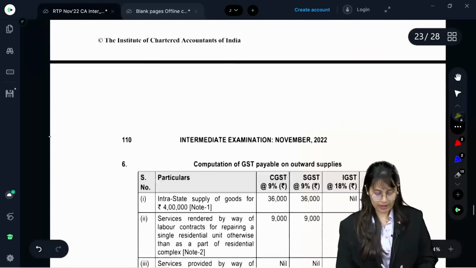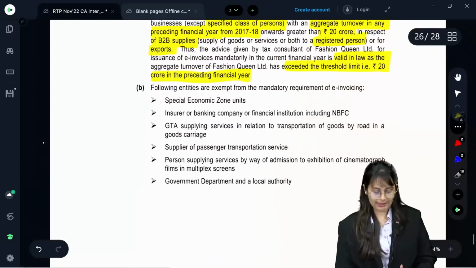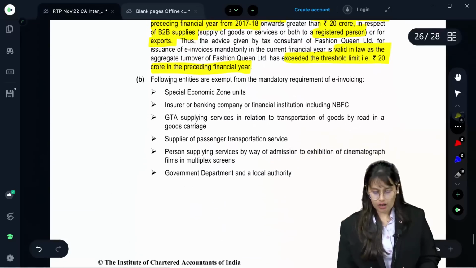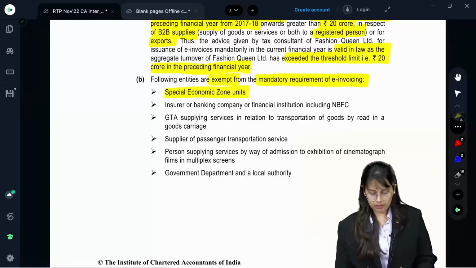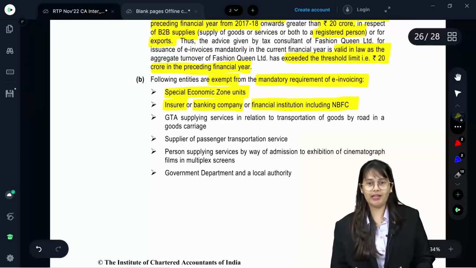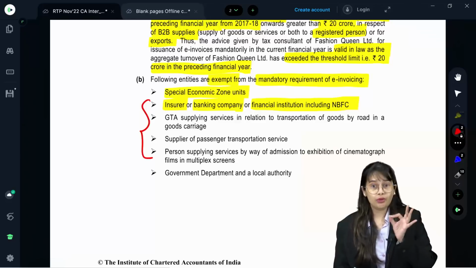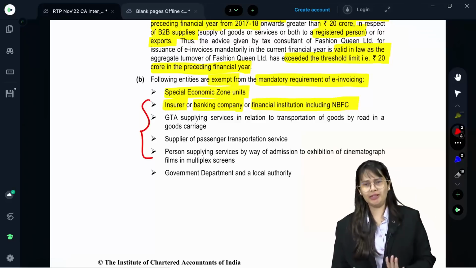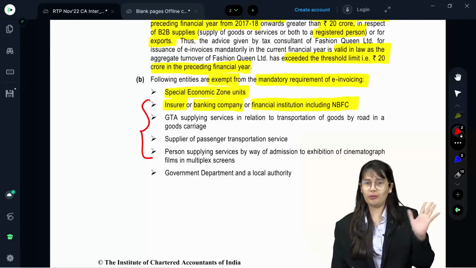Okay. So, how will you write answer? You have to write answer for all, like who all are exempt from e-invoices. Following entities are exempt from mandatory requirement of e-invoicing. One is Special Economic Zone, SEZ unit. Then insurer or banking company or financial institution including NBFC. Now, this 4 person you have to remember because to them even invoice is not applicable. They have another criteria. So, how come e-invoicing is applicable? So, this you have to remember.